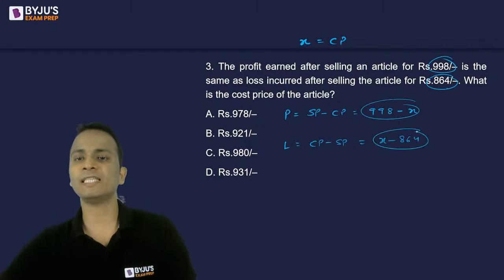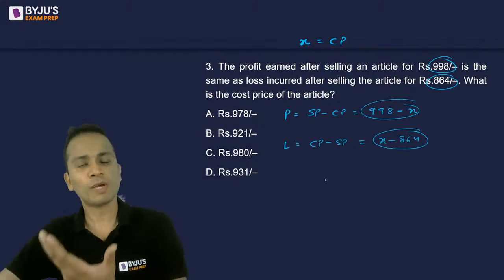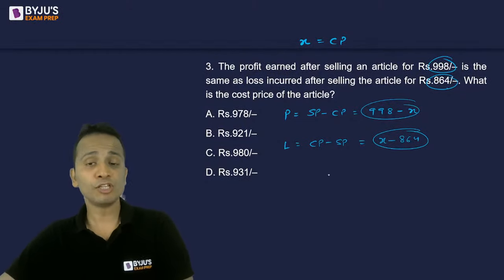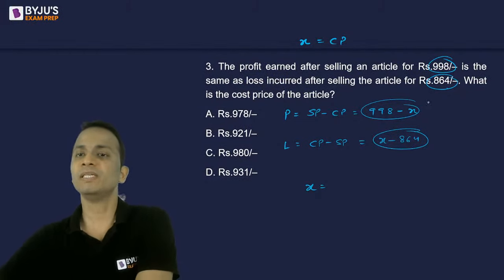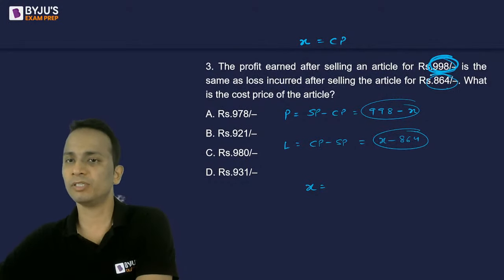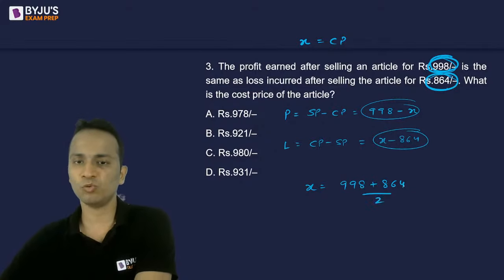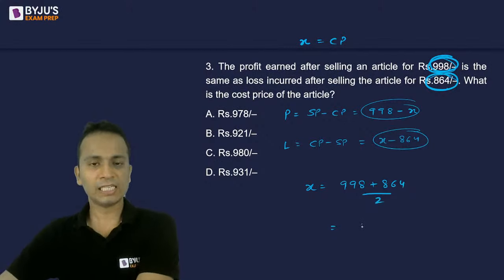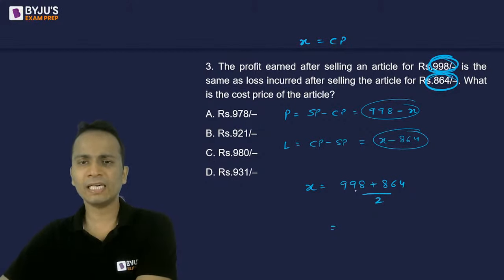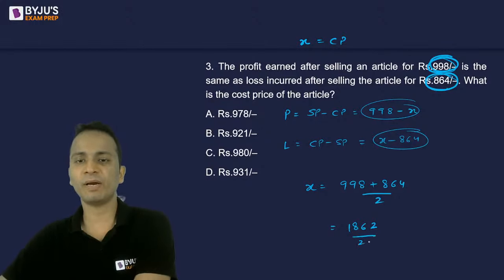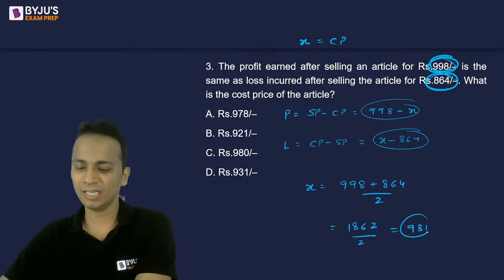Now this profit and this loss, by value, they are equal. So I can equate them and get the answer. If you solve them, the value of x will be the average of these two numbers. दोनों numbers का average होगा. 998 plus 864 divided by 2. What is the answer that you are getting? So इनको add किया, it will be 2, 6, 18. So 1862 divided by 2, that is 931.